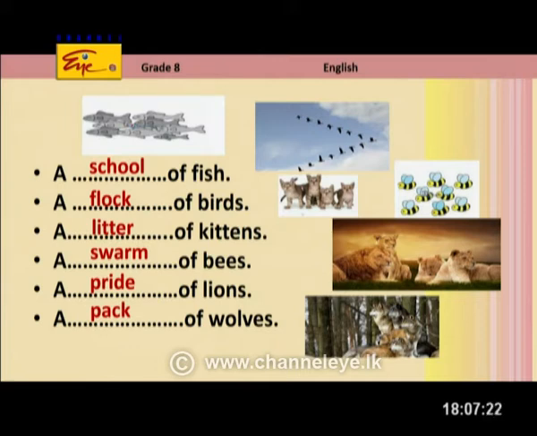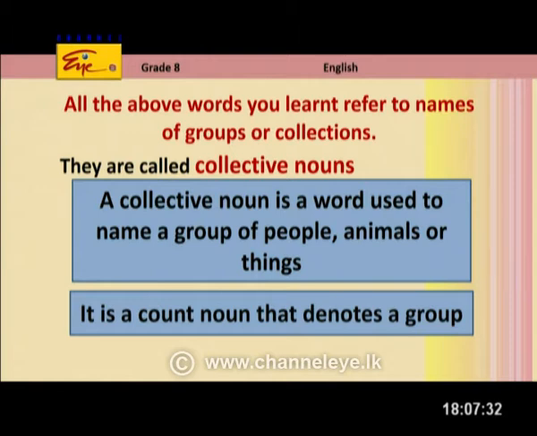Right? So all these words, school, flock, litter, swarm, pride, pack, we use them to refer to names of groups or collections, right? Groups or collections, children. So, they are called collective nouns. This is what I wanted to tell you. You know these things, but I use them in a small story, right?